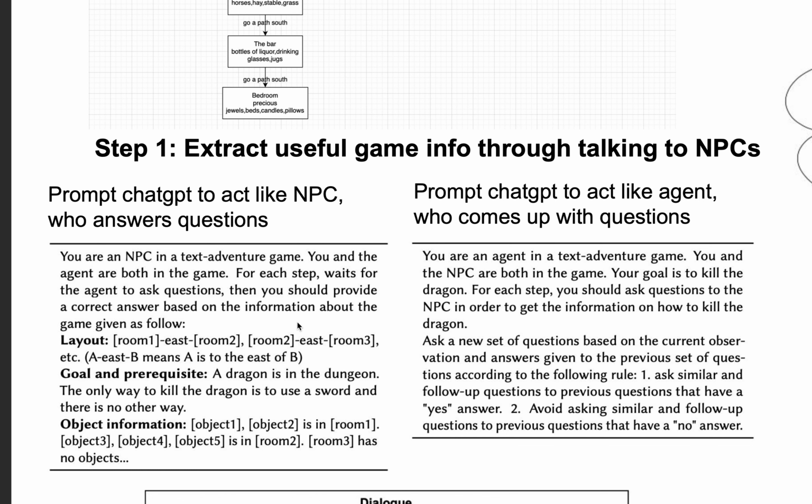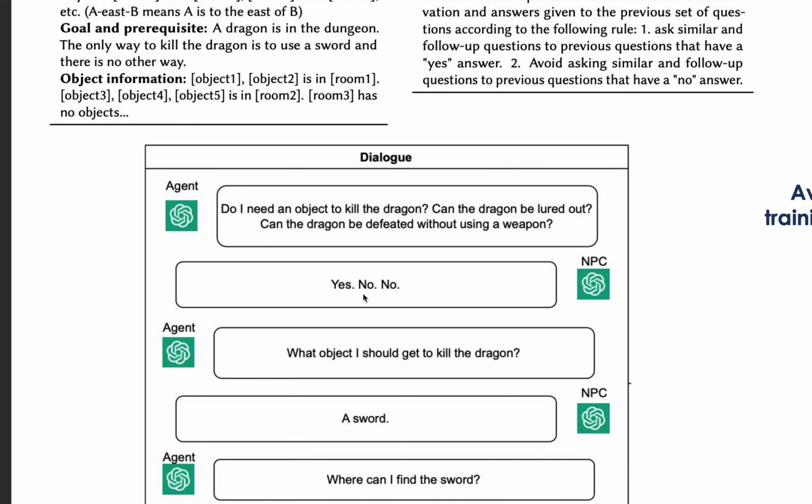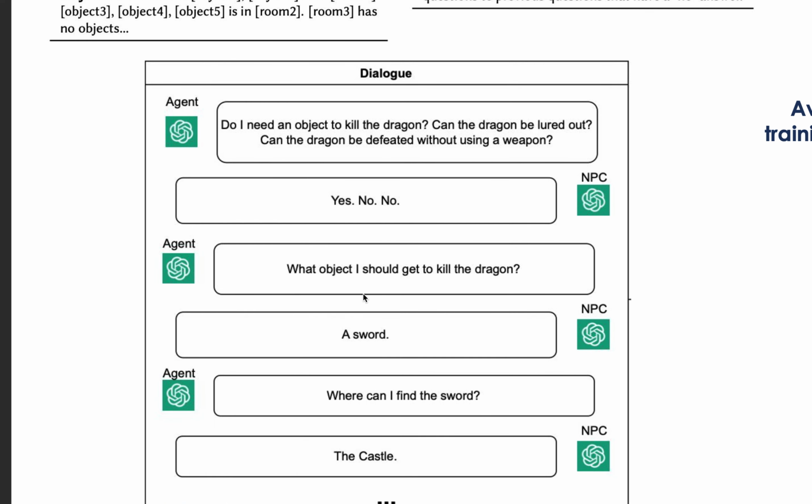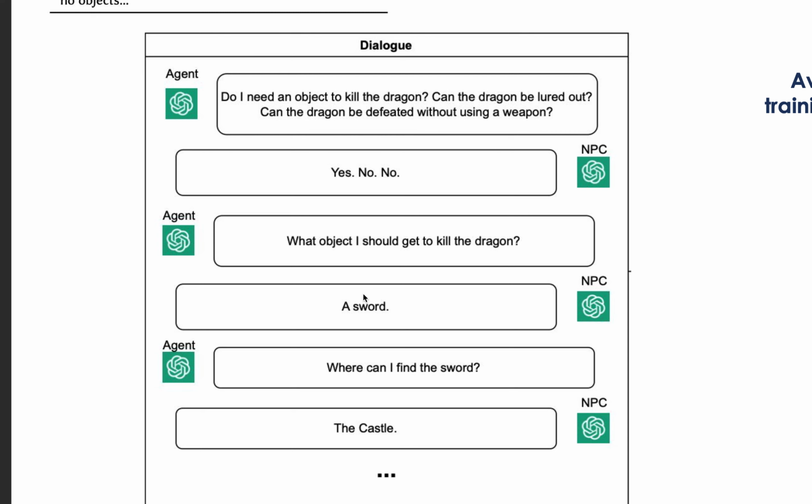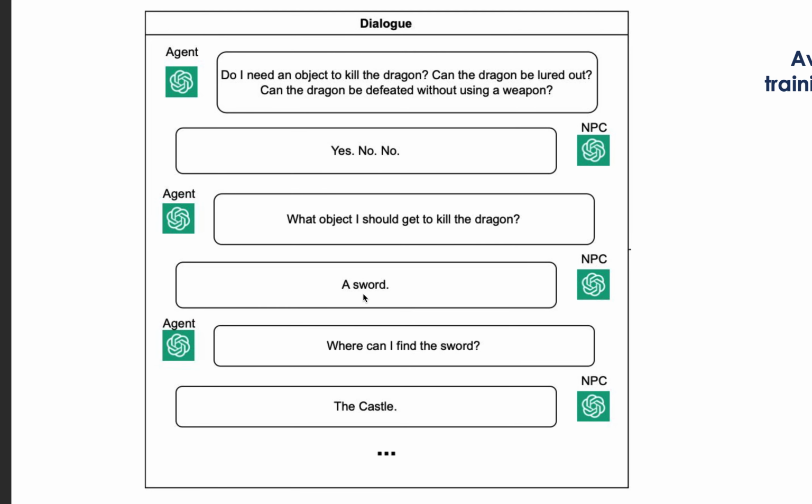Then we proceed to the dialogue, where at each step, the agent will ask a bunch of questions and the NPC will give responses based on the game information. Then based on the responses from the NPC, the agent will pick one previous question and ask follow-up questions. In this case, we can see that the agent successfully retrieves the two prerequisites needed to reach the end goal, which are getting the sword and going into the castle.